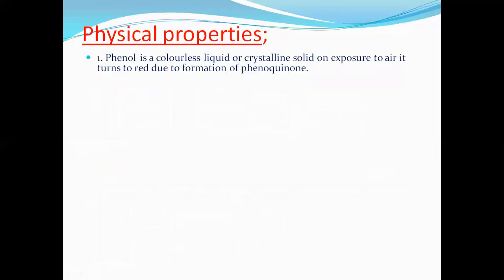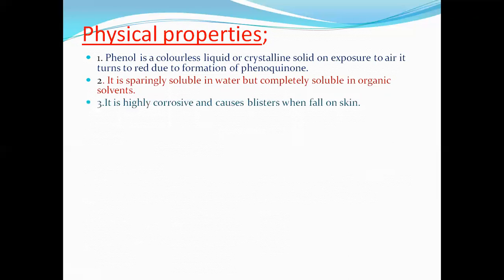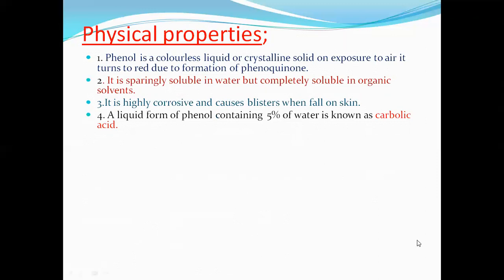Now its physical properties. Phenol is a colorless liquid or crystalline solid. On exposure to air, it turns red due to oxidation. It is sparingly soluble in water but completely soluble in organic solvents. It is highly corrosive and causes blisters when it falls on skin. That means a drop of phenol on skin causes blisters. A liquid form of phenol containing 5% of water is called carbolic acid.